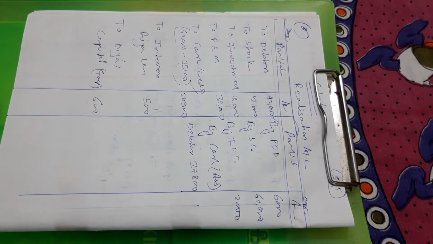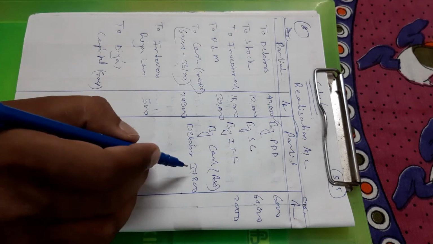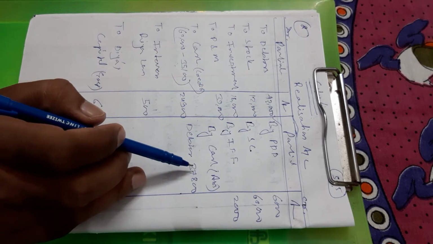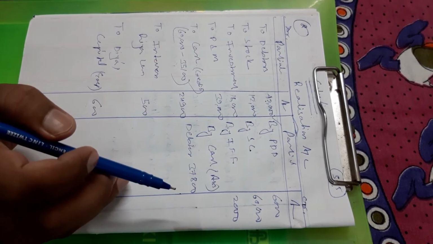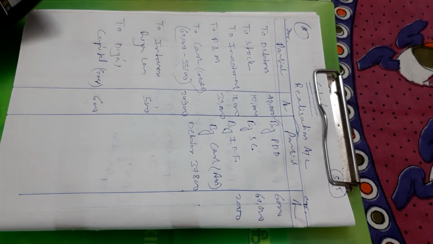37,800. Why 37,800? Here the adjustment is given: debtors realize 10% less of the amount due from them. Adjustment number 3. That's why the debtor decreased from 42,000 to 37,800. At first the debtor was 42,000. Try to understand.